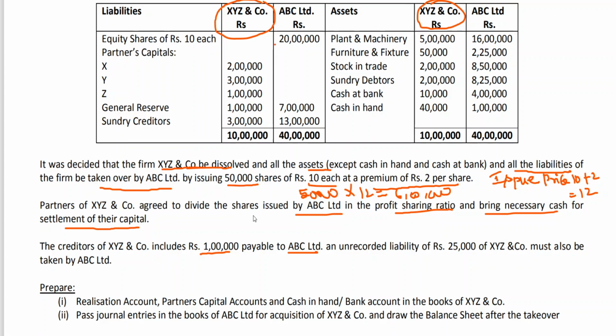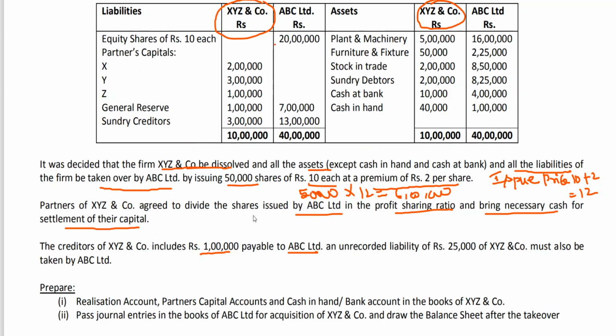When the acquiring company takes over the other firm, and takes over that firm's liabilities also, it becomes your liability and it becomes your asset. So the creditors of XYZ and Co have become creditors of ABC Limited.